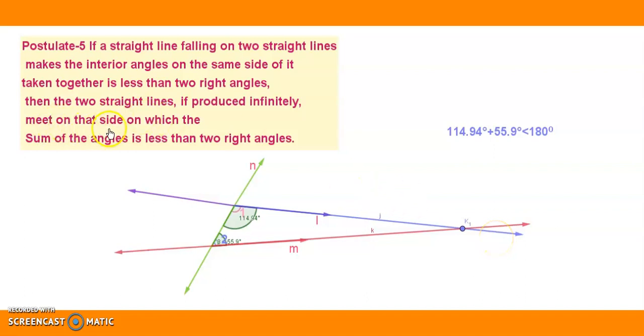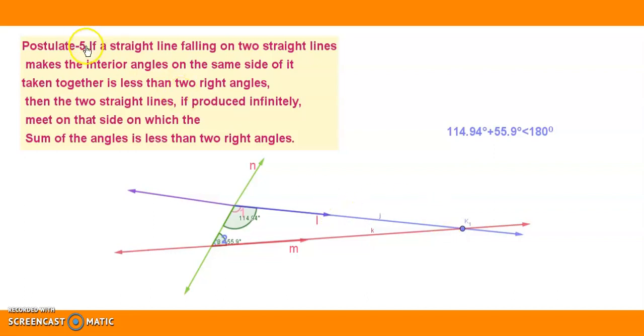They meet on that side on which the sum of the angles is less than two right angles. So if you extend them on this side, these two lines intersect at a point. That is the postulate 5 given by Euclid.